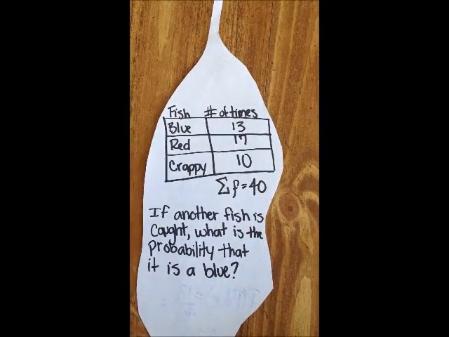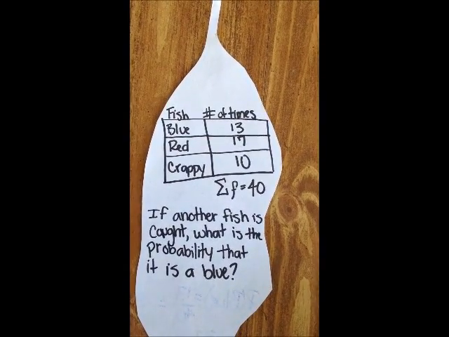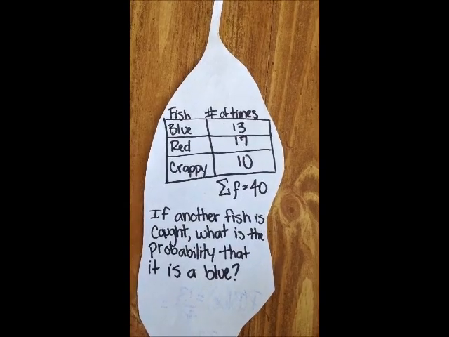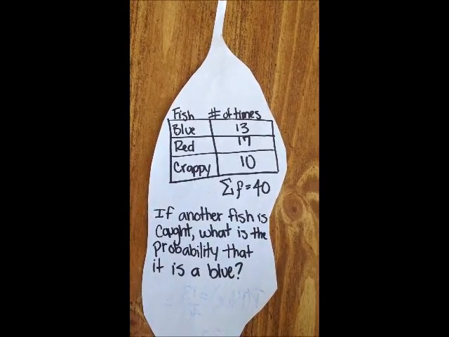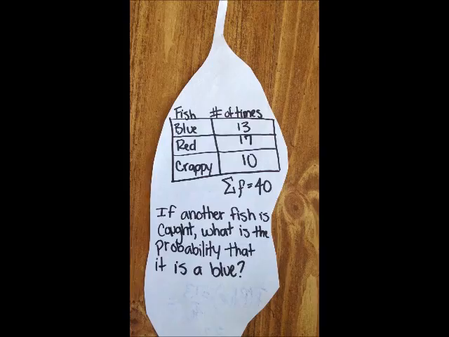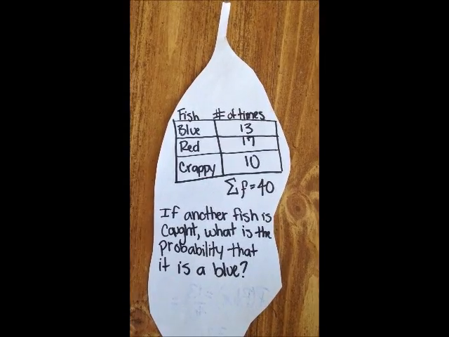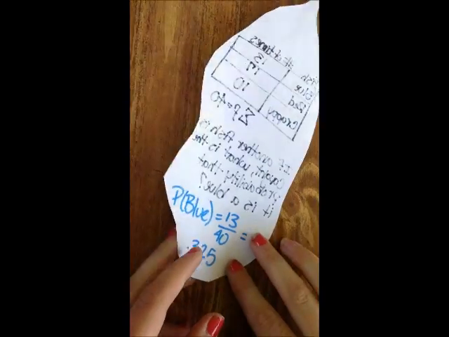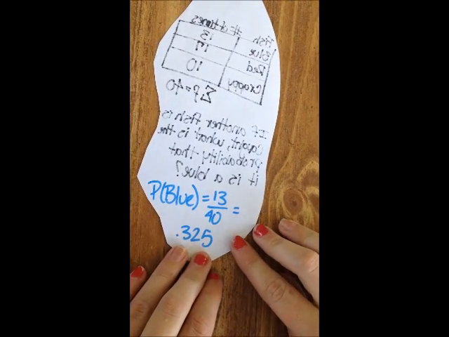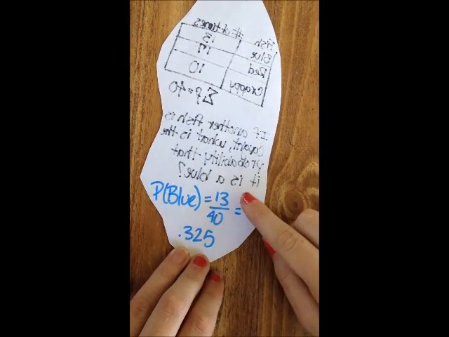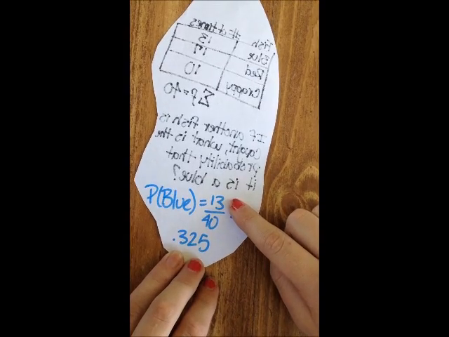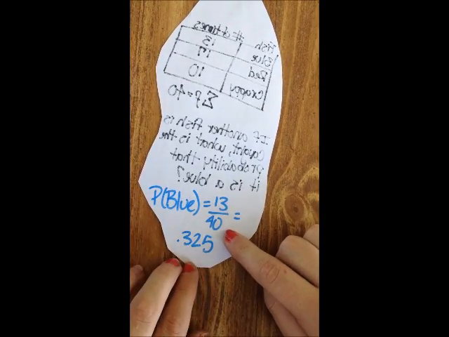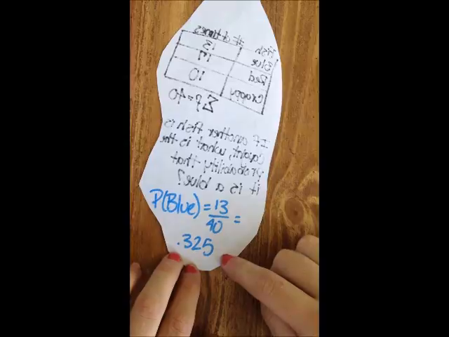Now this guy would be the male or the empirical probability, which means based on observations, the empirical probability of an event is the relative frequency. Now if we flip this little guy over, we can see the probability formula, which is the frequency of the event on the top and the total frequency on the bottom, which gives us 0.325. And that's how it's done.